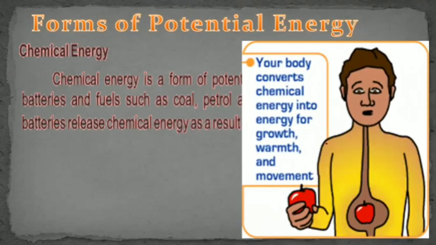You can see what type of food we eat. The body converts that chemical energy into energy for growth, warmth, and movement. Your body has some temperature, which comes from the working of the cells and the whole processes in the body, as well as the energy used for growing you up, for your movement and daily work.